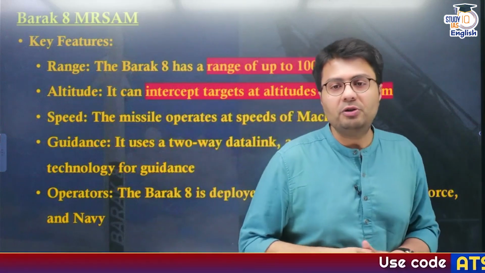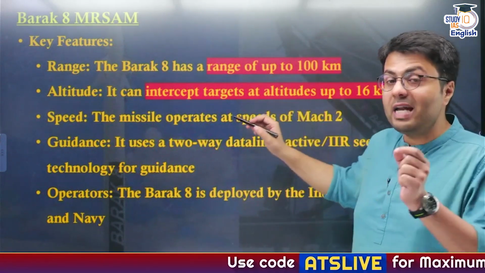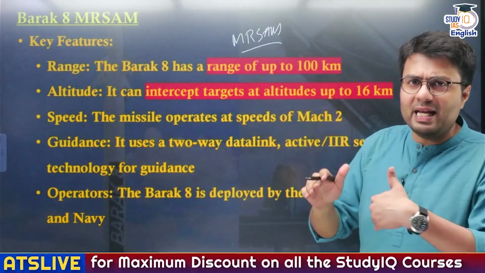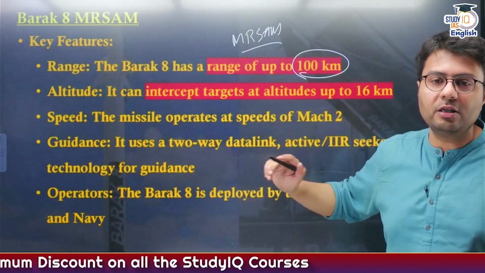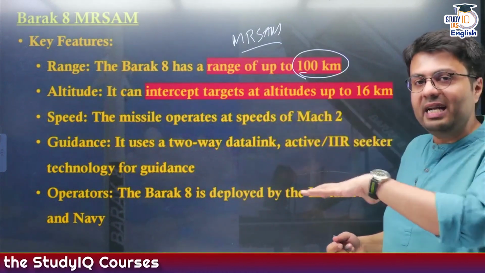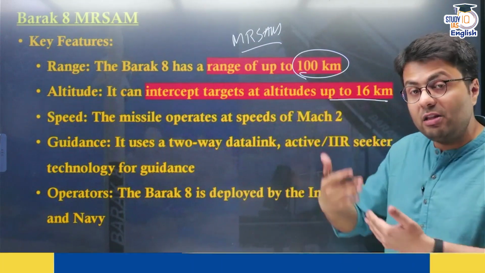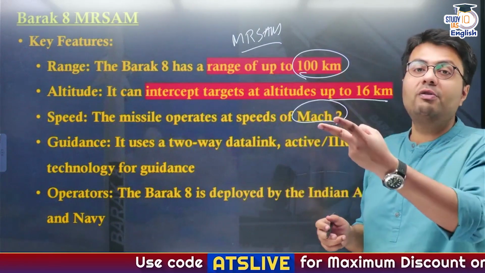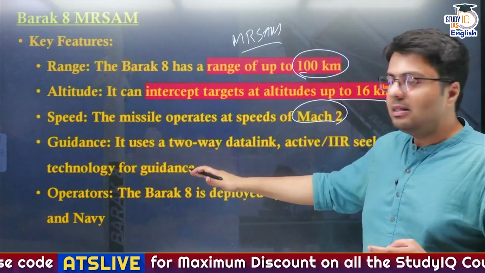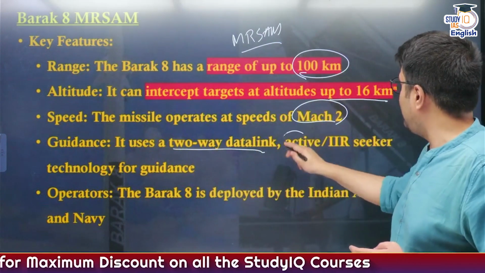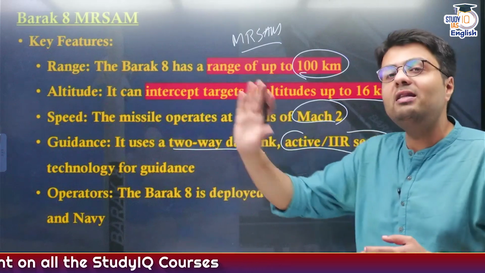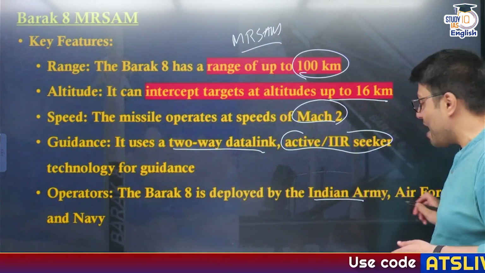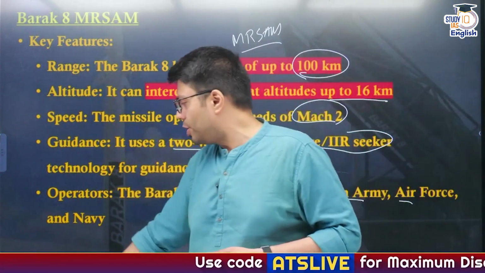Now let us talk about their features. First is the range. These are called medium range surface to air missiles, right? So their range would automatically be less than the S-400, and their range is up to 100 kilometers. Now the altitude up to which it can intercept a target is up to 16 kilometers, and the speed the missile can achieve once fired from the launchers is 2 times the speed of sound, that is Mach 2. Now the guidance system is that they use a two-way data link and active radar seeker technology to guide the missile to approach the targets, and the operators of Barak 8 in India include the Indian Army, Air Force, and even the Indian Navy, which I have already told you.